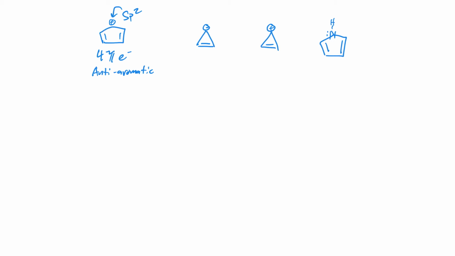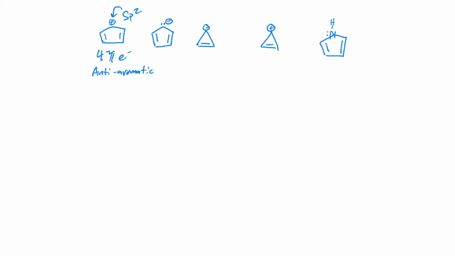such that we don't have that continuously overlapping ring of p orbitals anymore, and thus that would change it to non-aromatic, which is a much more favorable state than an anti-aromatic. So this compound is probably rather hard to form. Let's compare that with the anion version of this compound.